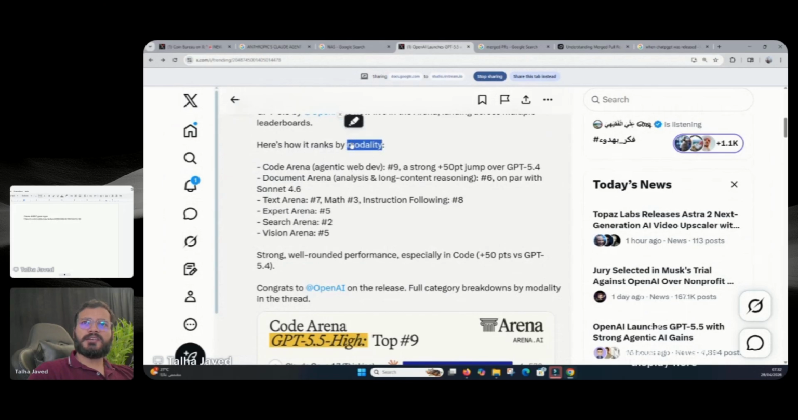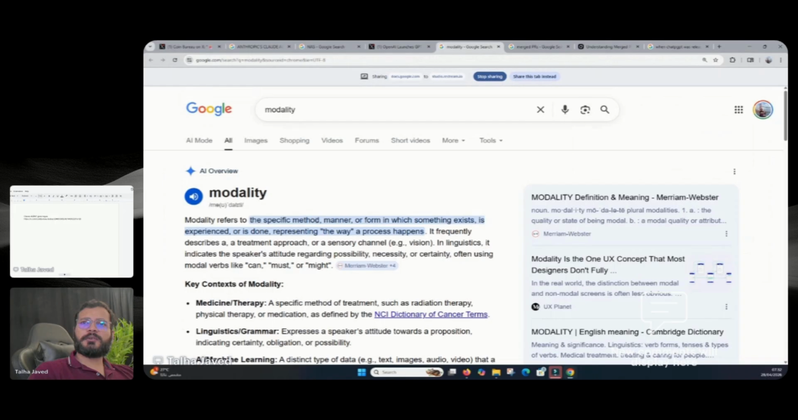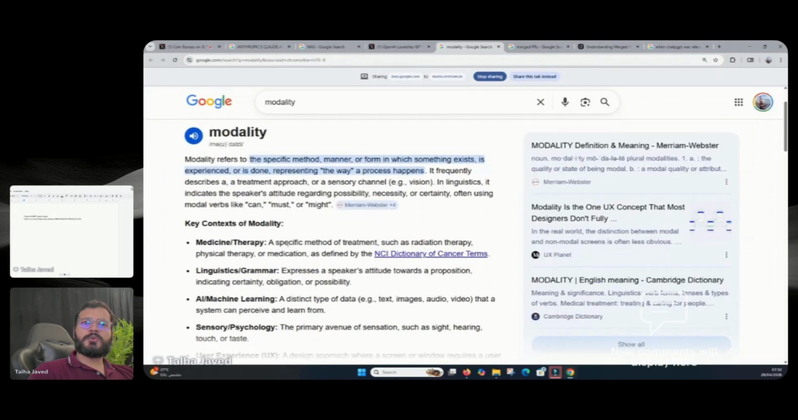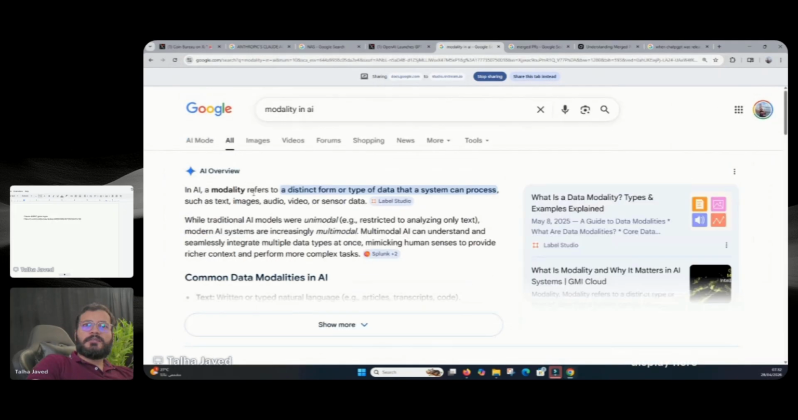What is modality, guys? Modality refers to the specific method or manner or form in which something exists in experience or is done, representing the way a process happens. Modality in AI refers to a distinct form or type of data that a system can process, such as text, images, audio, video, or sensor data. While traditional AI models were unimodal, restricted to analyzing only text, modern AI systems are increasingly multimodal. Multimodal AI can understand and seamlessly integrate multiple data types at once.